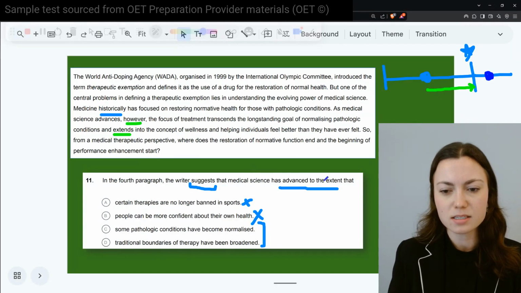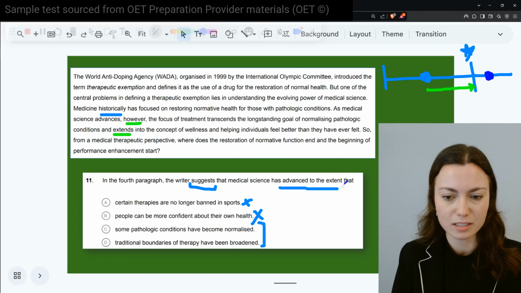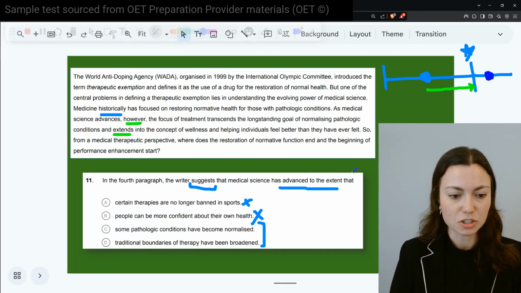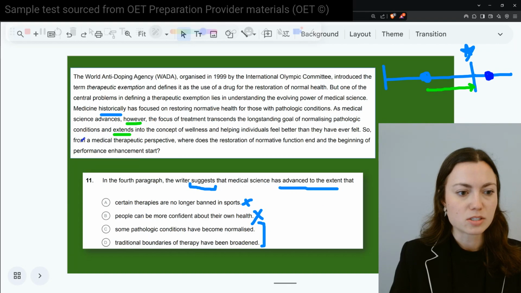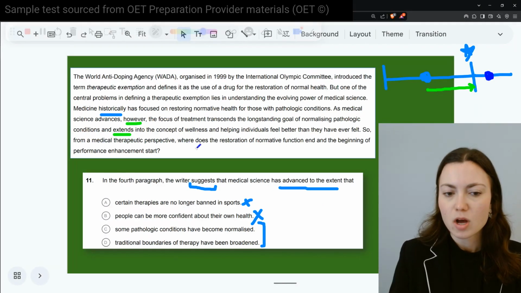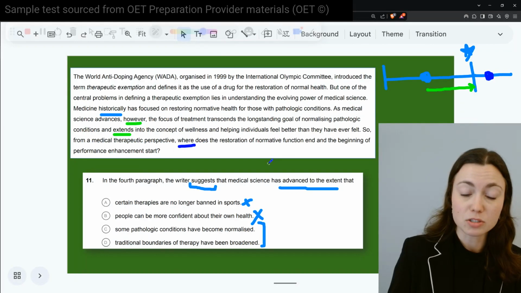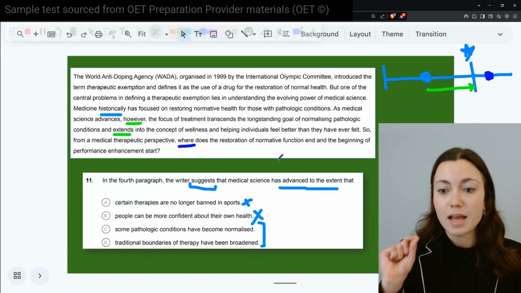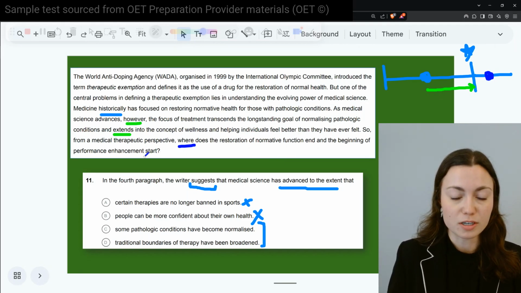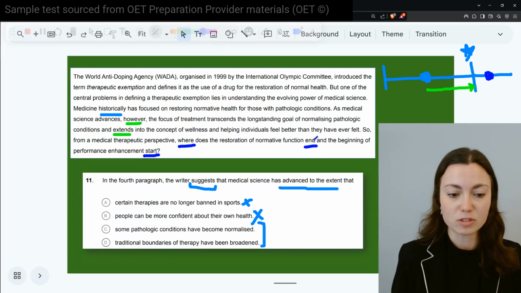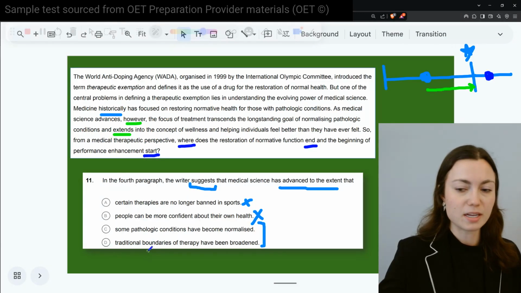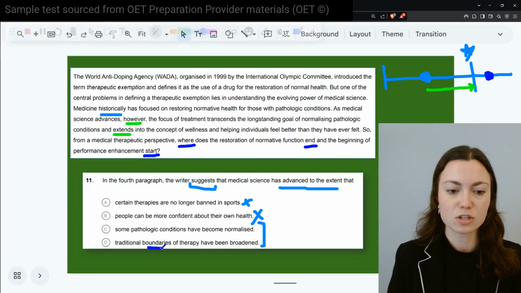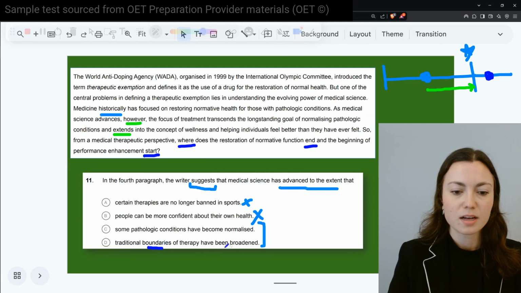Medical science has advanced to the extent that. Paying attention to that should help us conclude what our answer is here. And again, this final phrase, so from a medical therapeutic perspective, where does the restoration of normative function end and the beginning of performance enhancement start? Okay, look at the language here. End and start. What does my mind go to? Well, immediately I'm looking in here, boundaries, right? Limits. Where's the beginning? Where's the end? And whatnot.